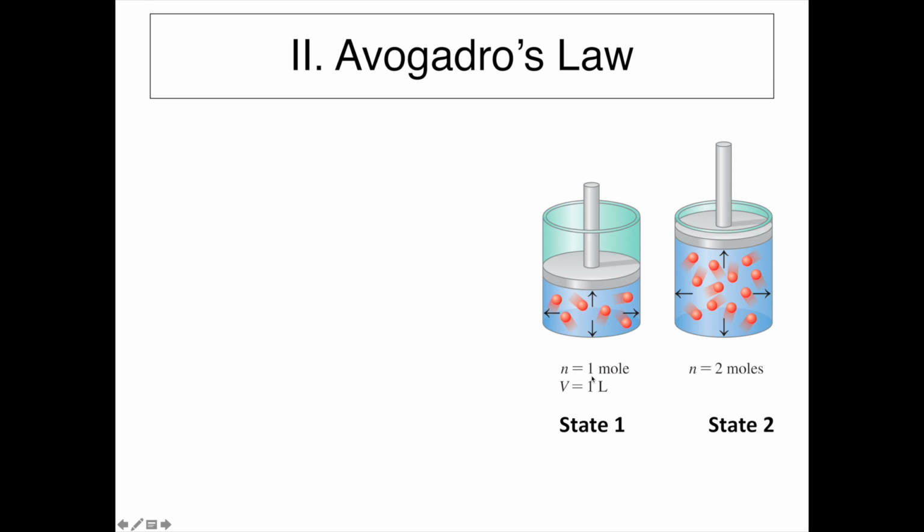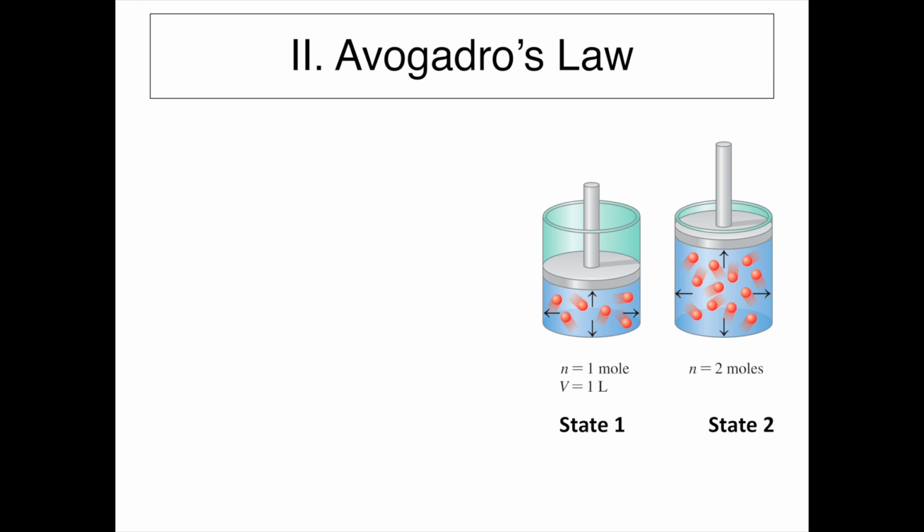So if we were to measure it, maybe it reads 1 mole, and it has doubled to 2 moles. So the amount of moles, or the amount of gas, has increased. What then is the same? Well, if we keep the pressure the same and the temperature the same, how will the volume change?